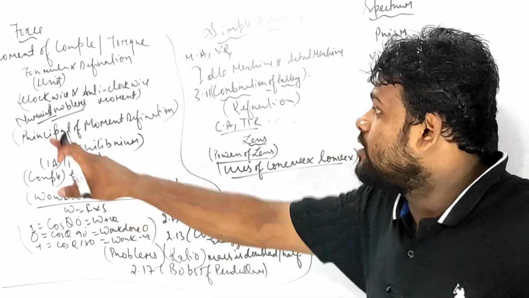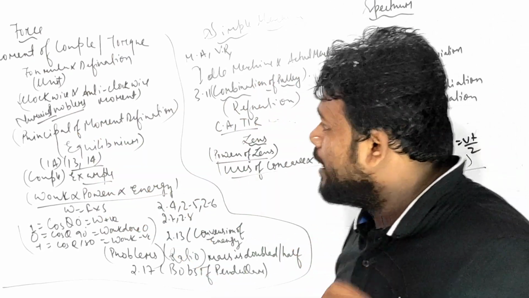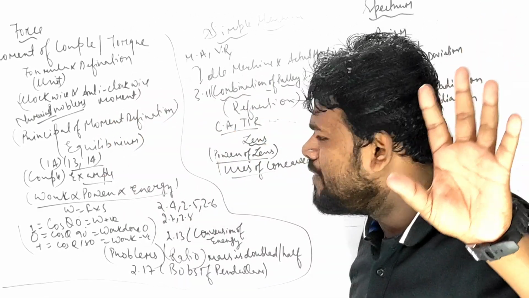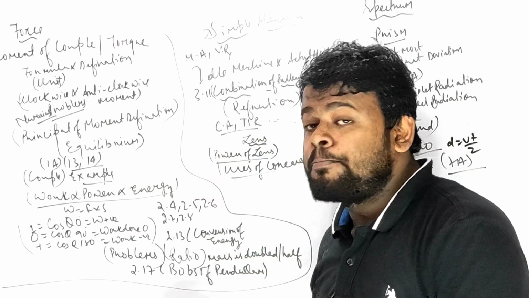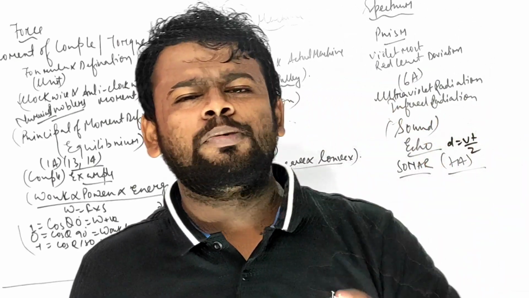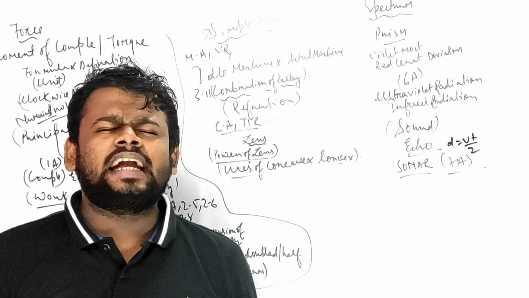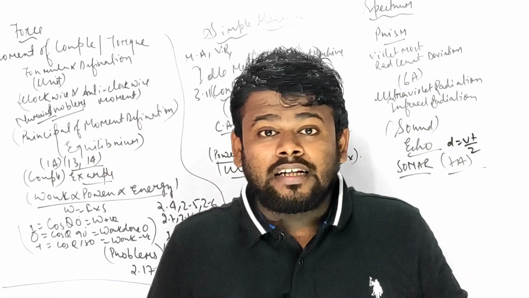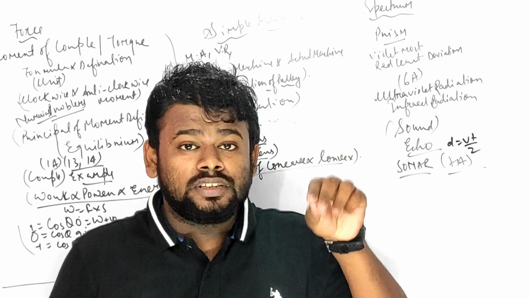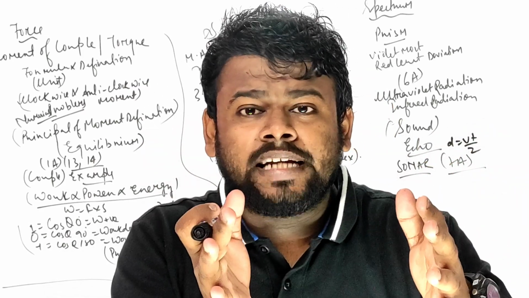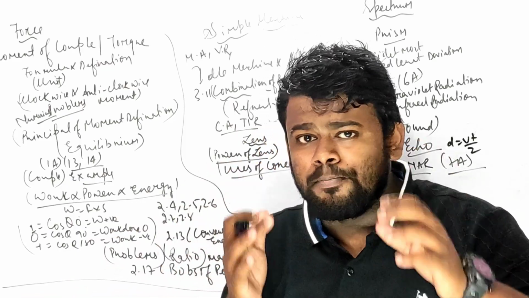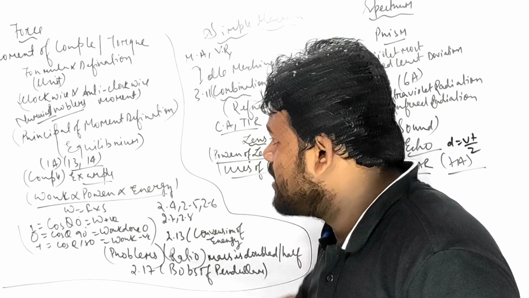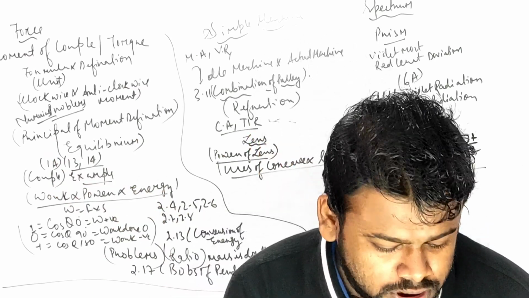Then coming to the numericals of clockwise and anti-clockwise problems and movement, principle of moments, formulas, principle of moments definition, very important. Coming to equilibrium, these are the important things I am talking about. What do you mean by equilibrium? Static equilibrium, dynamic equilibrium. What is static equilibrium? The body which continues to be at rest. Dynamic, a state in motion, right? Examples of static equilibrium, examples of dynamic equilibrium, very important short question. It is a PYQ question, and I hope this type of question generally comes in the exam. Exercise 1 question, very important question.